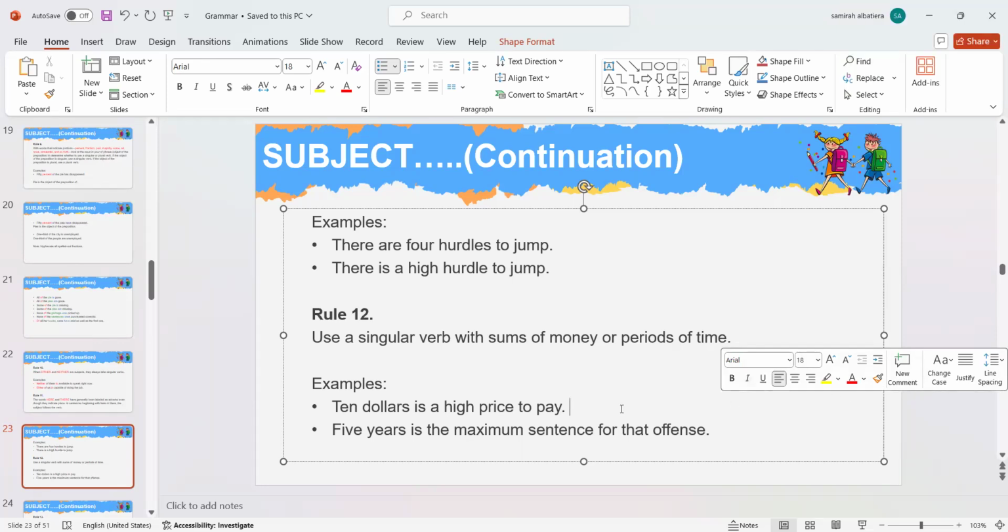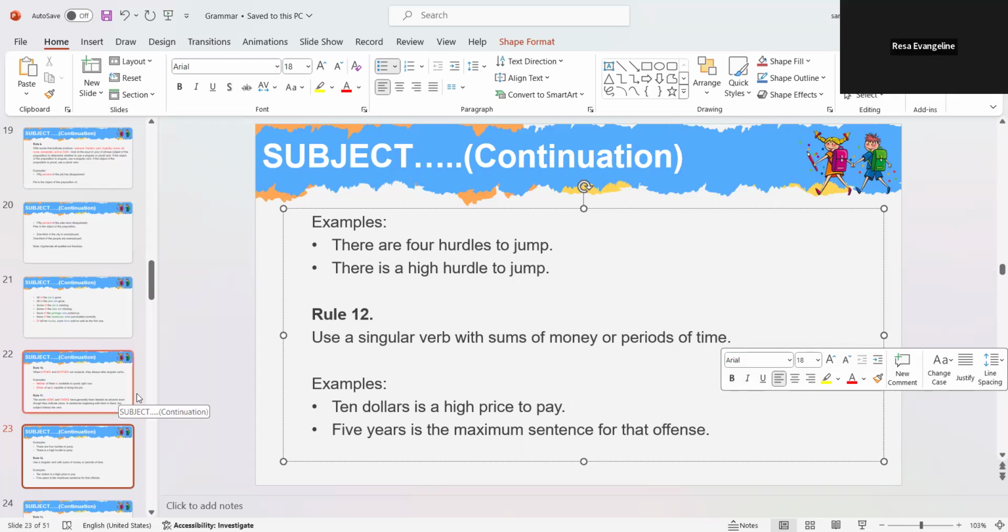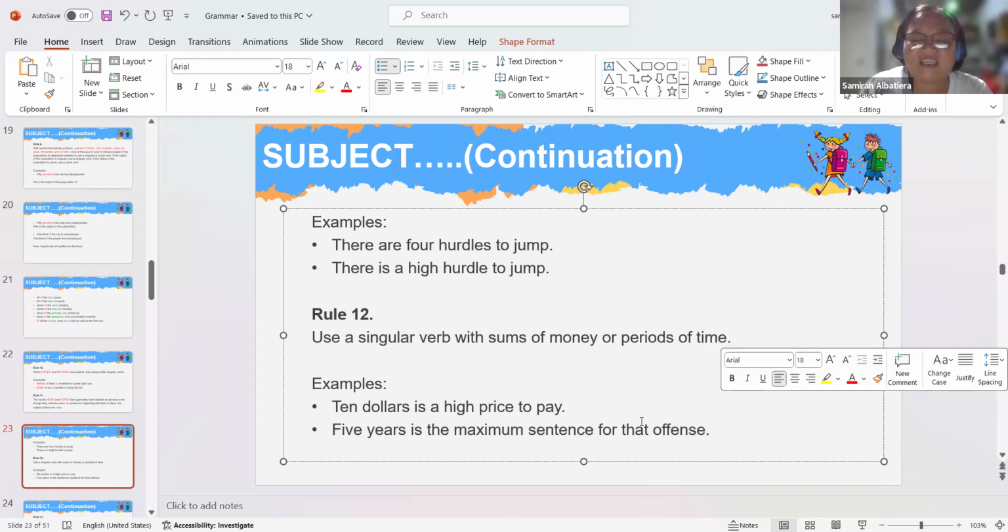Wait, what? The money. Yes, money. $10 is a high price to pay. The singular verb, was it pay, right? No, it's $100,000. Okay, I was not able to hear you right, Mark. What did you say?